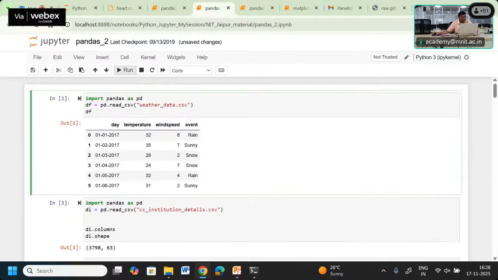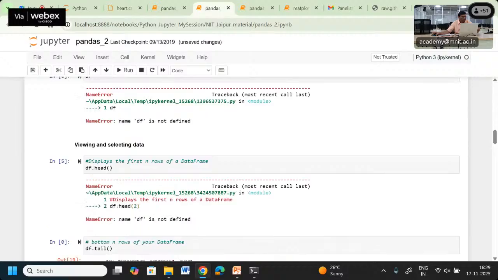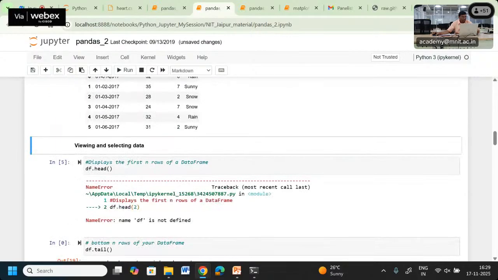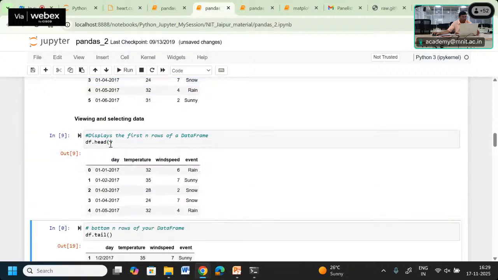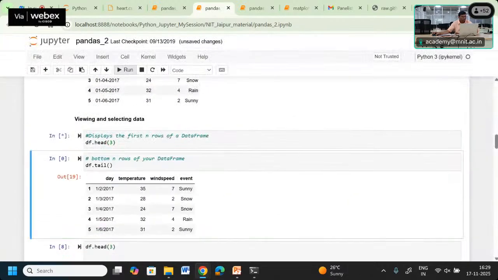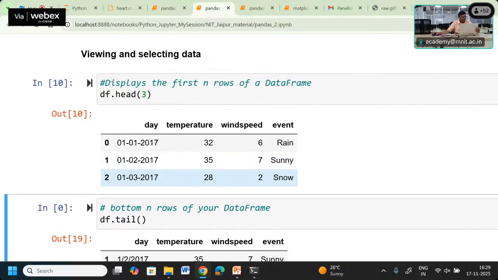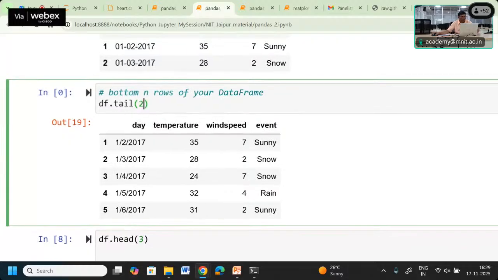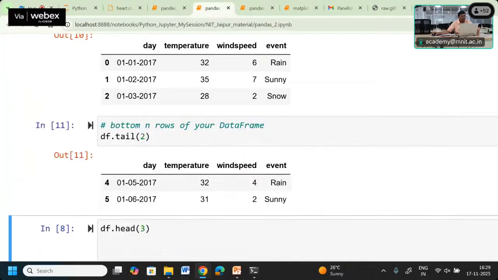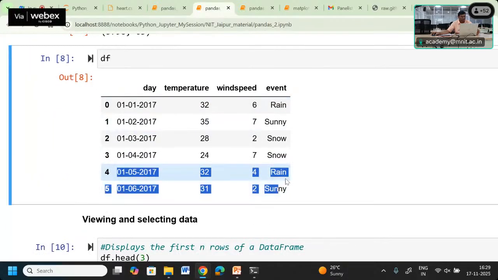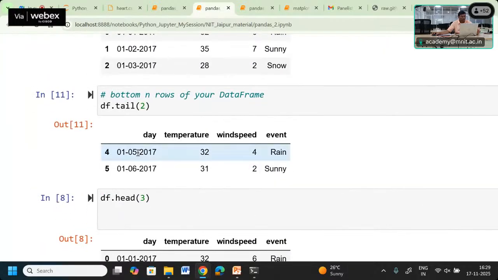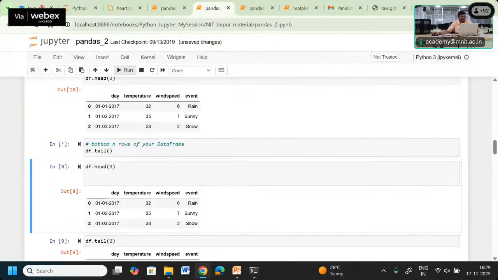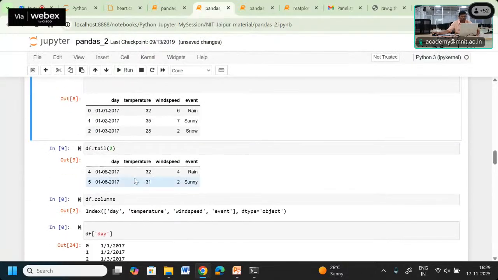This DataFrame is going to be escalated. Now we are going to run this one. If you make this 3, the first 3 rows are going to be displayed. That means the first 3, right? And if you want to use tail, it will display the rows from the bottom, n number of rows from the bottom. If you give 2 here, you can see we are getting only 2 rows from the bottom, 32 and 31. So for that purpose we can use head and tail.